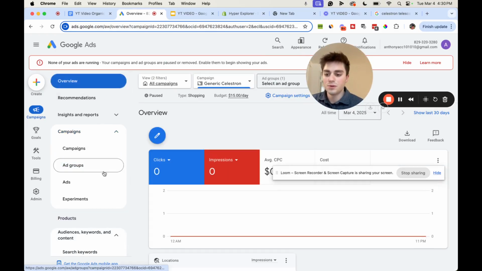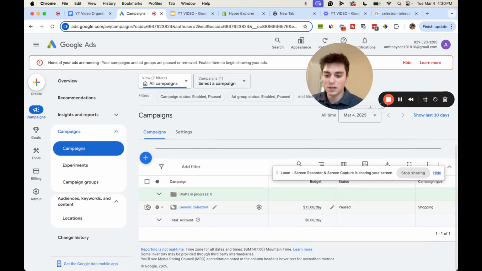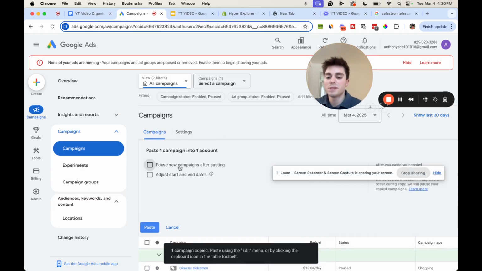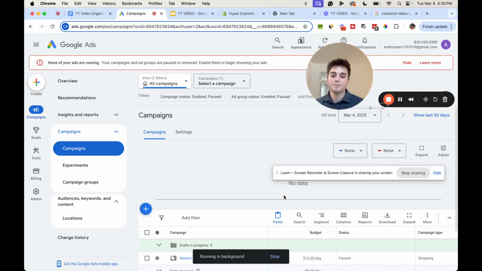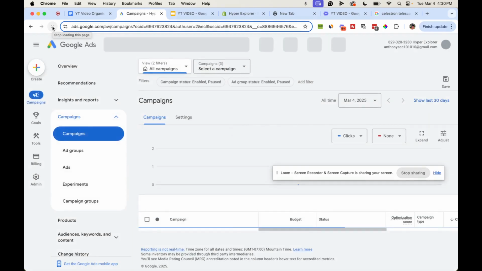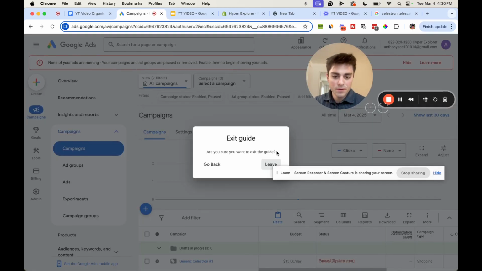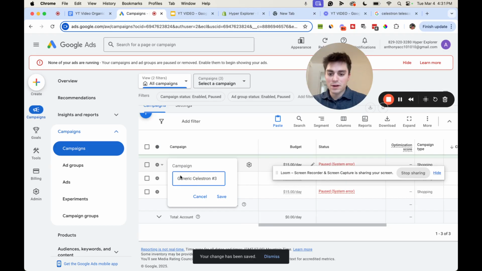And then what we want to do is we want to create 2 more campaigns. So what we're going to do is we're going to go to campaigns here. We're going to click generic Celestron. We're going to copy that. And then we're going to paste this twice, right? Because we have to make the branded Celestron campaign and the specific branded. So pause and run in background. Let's refresh. Okay, so we got a branded Celestron, and then we have specific branded Celestron.